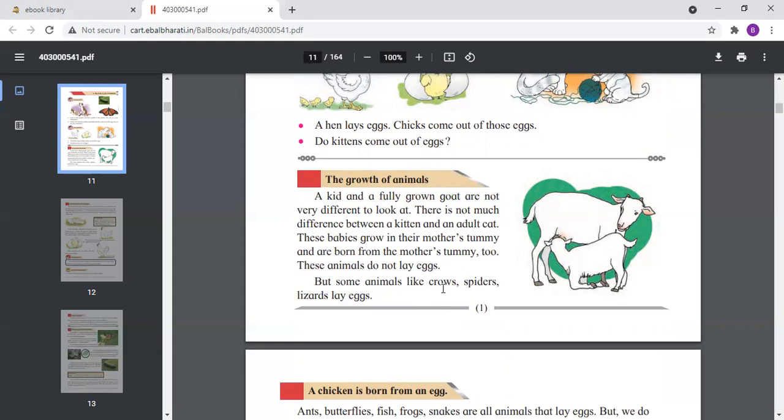But some animals like crows, spiders, and lizards lay eggs. So this is the difference between the animals. Some animals lay eggs while some directly give birth to the young ones.